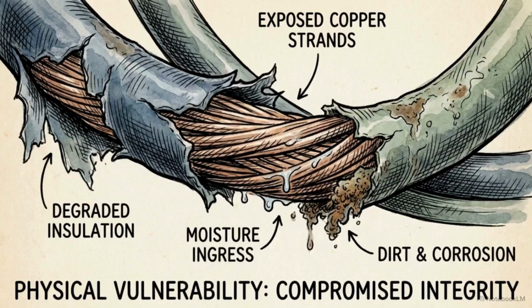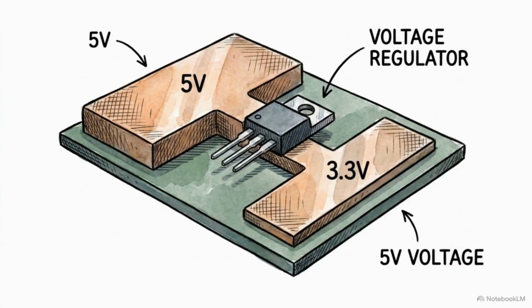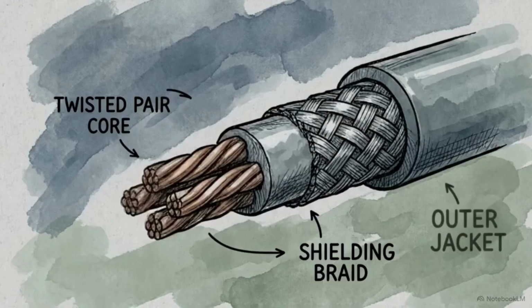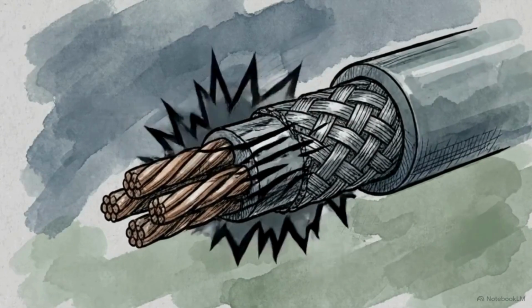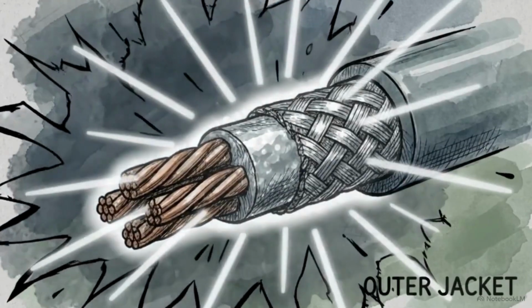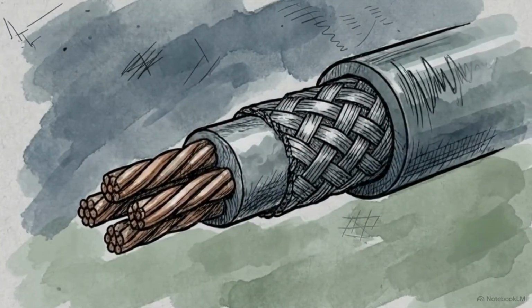Even with perfect software buffering, the architecture remains vulnerable at the physical layer. Devices at different voltages will physically destroy each other if connected directly. Engineers install logic-level converters to step voltages up or down safely. High-speed data traveling over long wires is extremely fragile. It requires heavily shielded cables to block electromagnetic interference from altering the binary states.